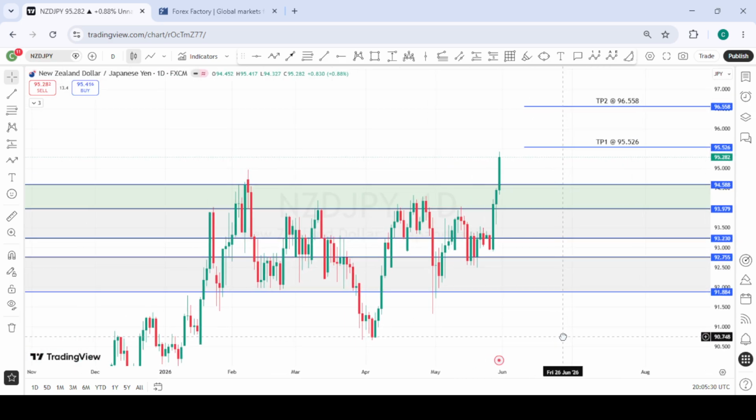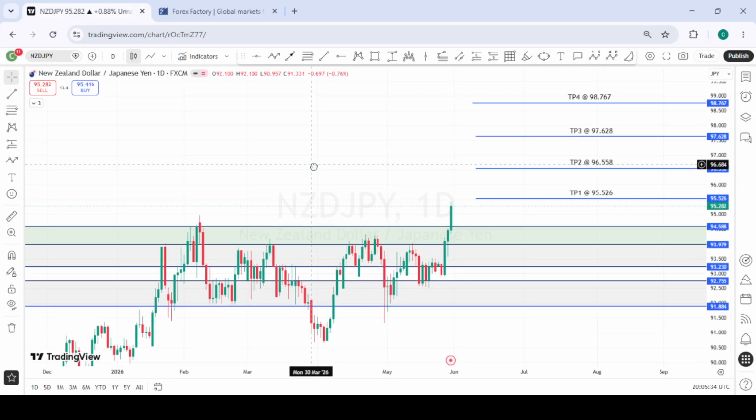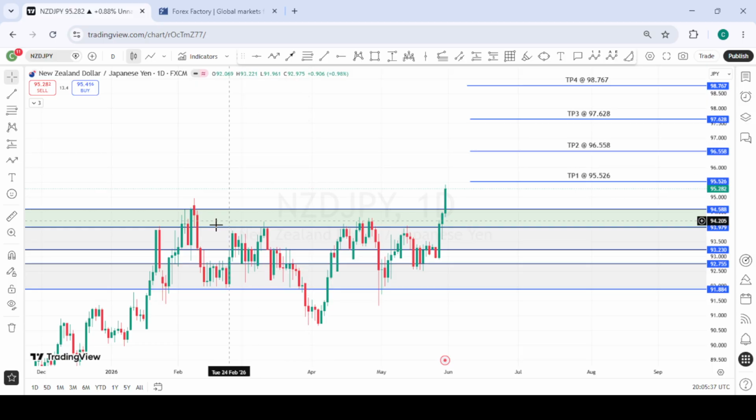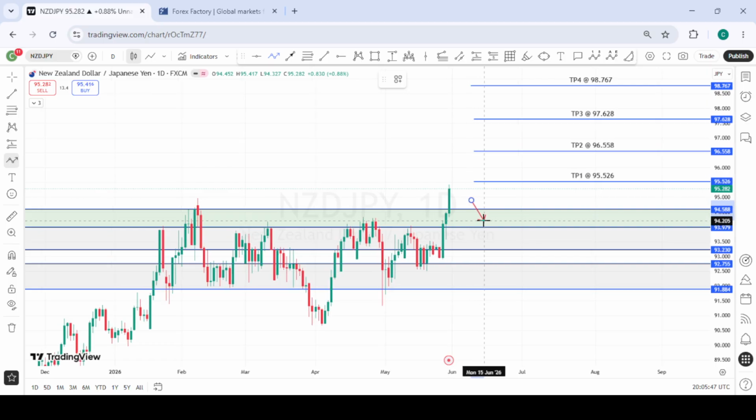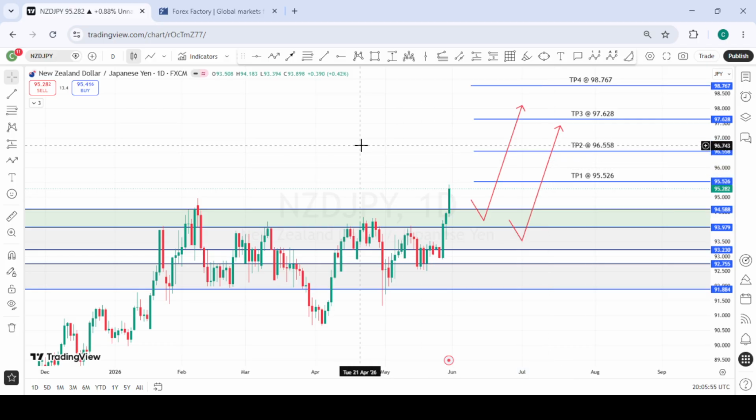This is NZDJPY, and NZDJPY has formed a nice inverse head and shoulder, and the momentum that is coming is very crazy. So going into next week, all we are looking forward to is a possible pullback into this first area of interest. Look for buying opportunities from here to the upside. Should price pull back to the second zone below, we'll still be interested in taking the buys from here.